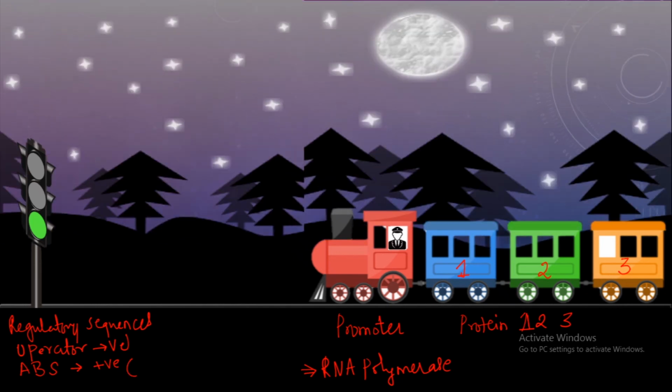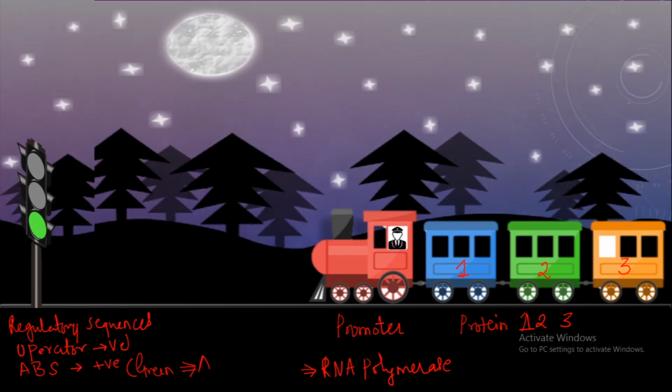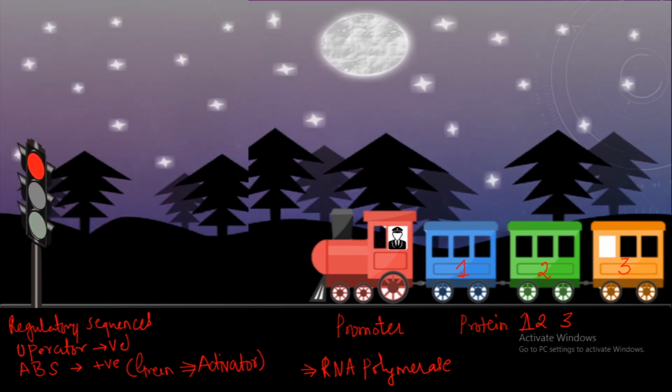So as you saw, the train stopped. Why did the train stop? Because there is now a red signal. So this red signal represents your repressor protein. If this repressor protein binds to the operator sequence, it will stop the transcription. Similarly, when an activator protein binds to the activator binding site, it will promote the transcription.